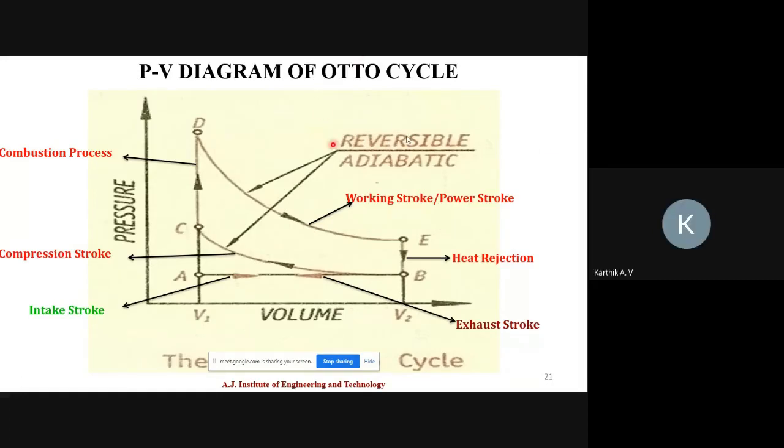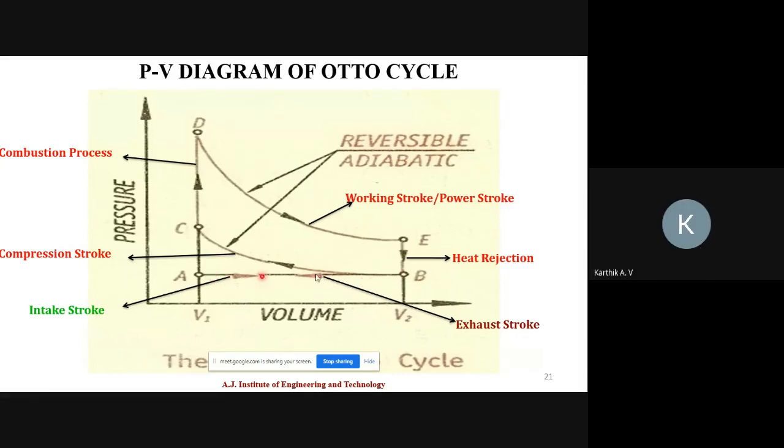Can you explain this one, the Otto cycle? This is the starting position. The piston is at top dead center. Then the first stroke, what is that? Intake stroke. What happened during that time?